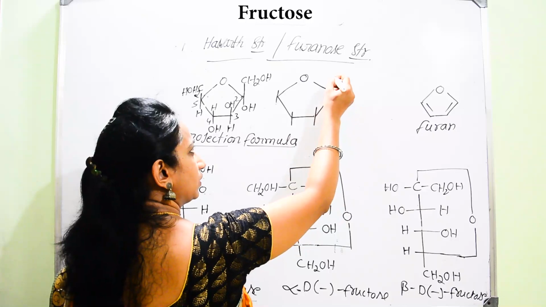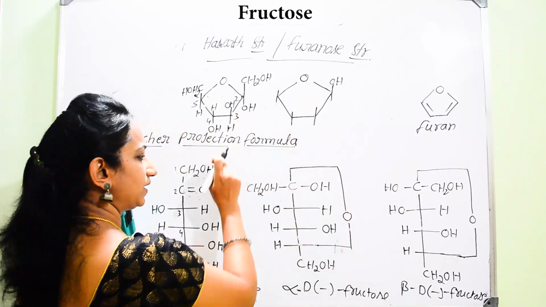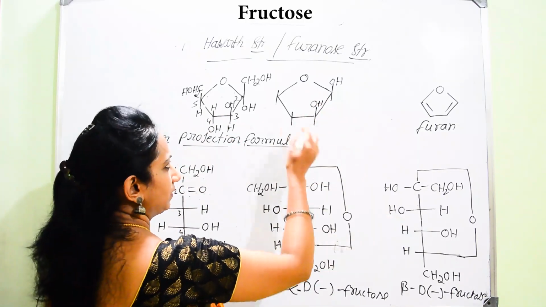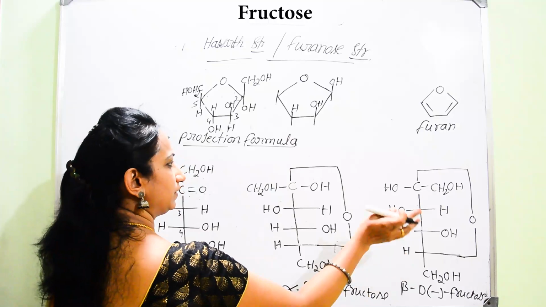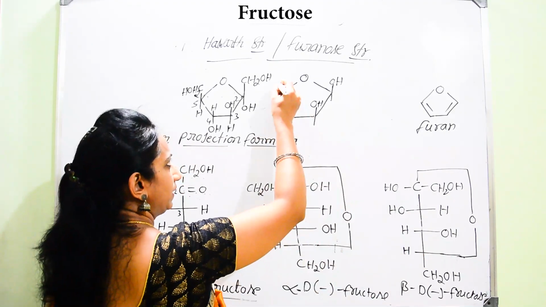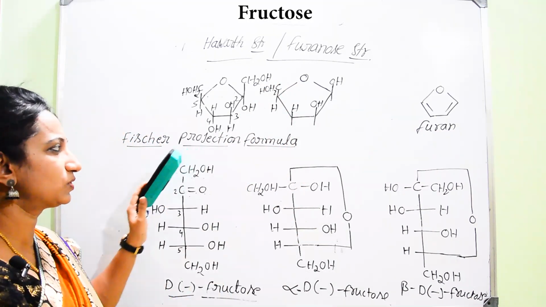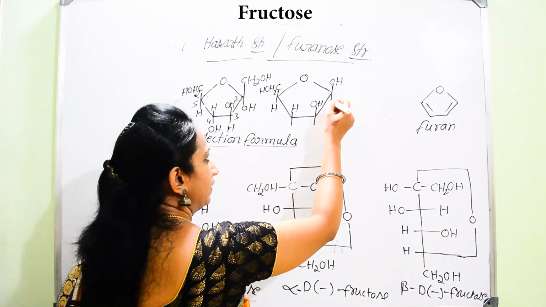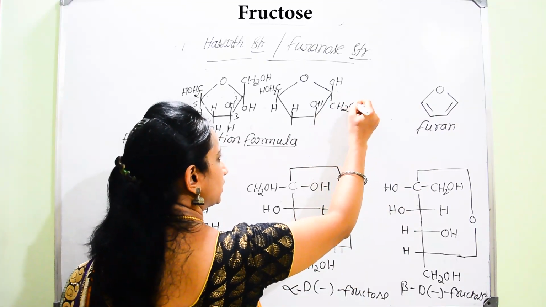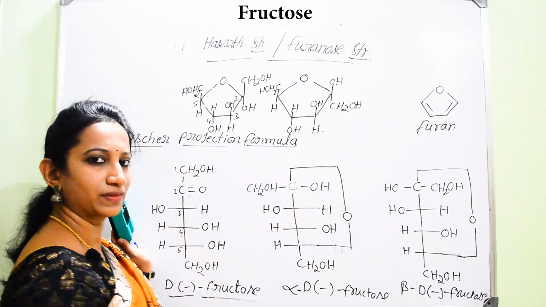We can start with OH, and of course remaining will be same as in case of previous structure. So that is OH, then H, and then this H, of course it will be lying below, and CH2OH will be lying above. And these two structures here we can fill up opposite to OH. Here there is not H, you should remember it is CH2OH. For OH, H, for H, OH, isn't it?